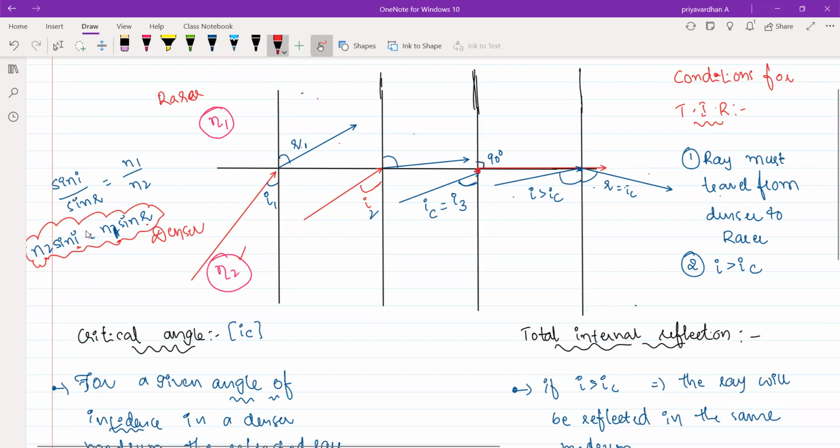Okay. Sin I by sin R is equal to rarer by denser. Refractive index of rarer medium by refractive index of denser medium. Fine. Is that clear? Okay. Let's proceed further.